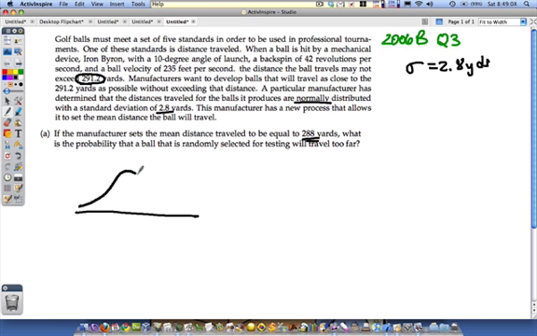Here's the distribution of how far a ball selected at random will travel. Normal, mean 288, sigma equal to 2.8, and if it travels too far, it's going to travel greater than 291.2. So what's the probability that x is greater than 291.2? And I really don't need the equals there, and it doesn't change the probability anyway.